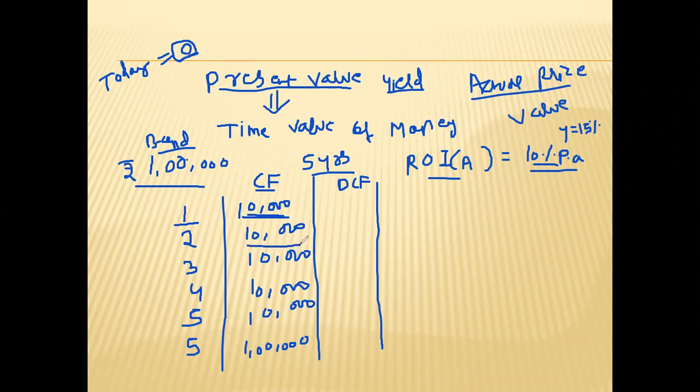This 10,000 you are receiving in the second year, what will be its value today? This 10,000 you are receiving at the end of the third year, its value today will be different. What is this 10,000's value today?